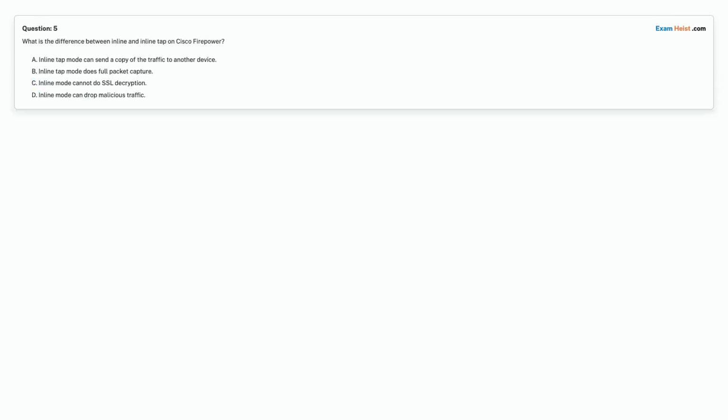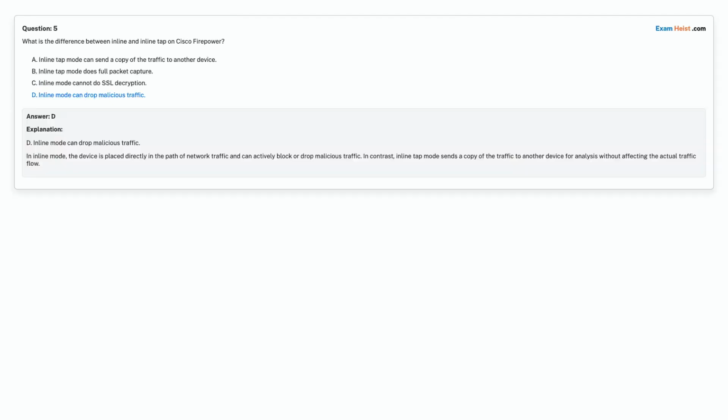Question 5. What is the difference between inline and inline tap on Cisco Firepower? Option A. Inline tap mode can send a copy of the traffic to another device. Option B. Inline tap mode does full packet capture. Option C. Inline mode cannot do SSL decryption. Option D. Inline mode can drop malicious traffic. Choose the correct answer.